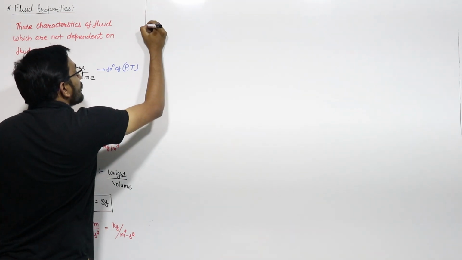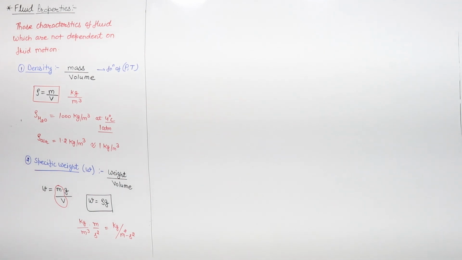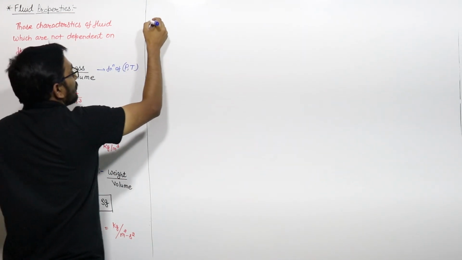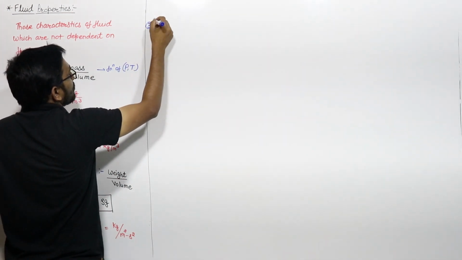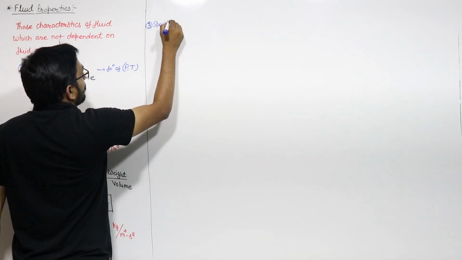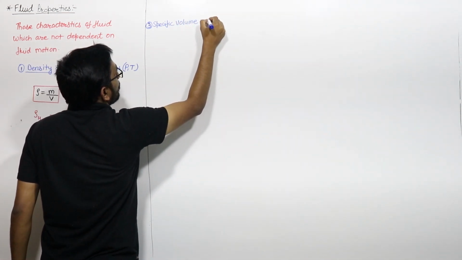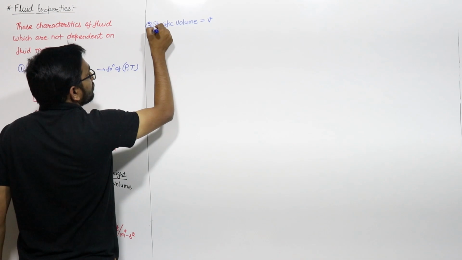Now let us move towards your third property. There is nothing to explain it, just for your understanding we are describing it. The third property is your specific volume, which we will denote with the letter small v.